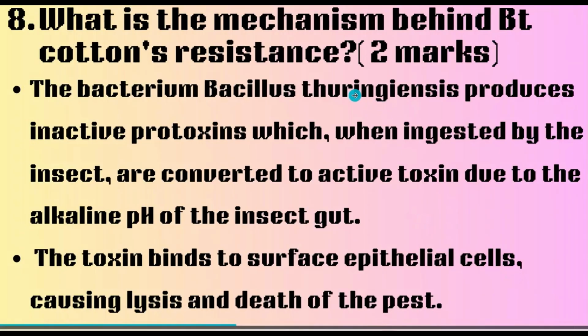Next question carries 2 marks, and that is, what is the mechanism behind Bt cotton's resistance? The answer goes like this. The bacterium Bacillus thuringiensis produces inactive protoxins, which when ingested by the insect are converted to active toxin due to the alkaline pH of the insect gut. The toxin binds to the surface epithelial cells, causing lysis and death of the pest.